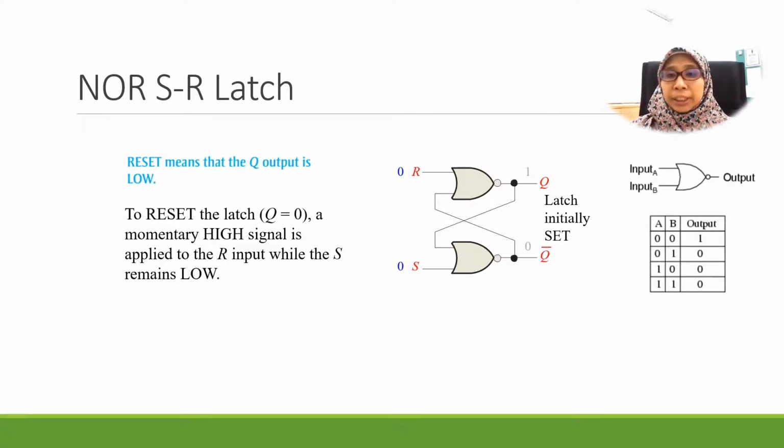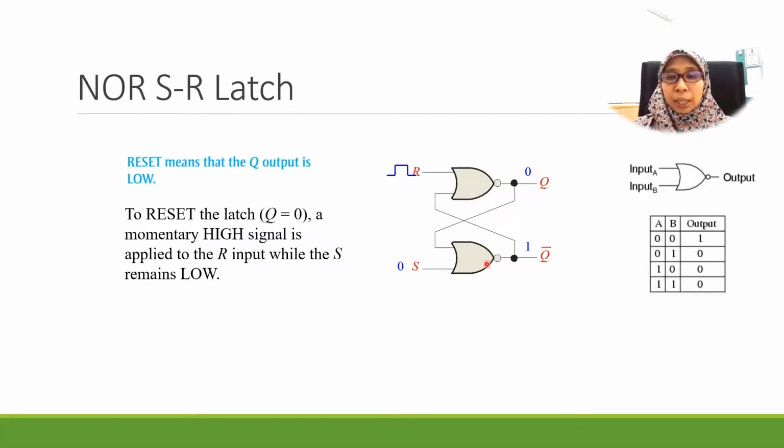Next, we're going to reset our Q. What is reset? Reset means that we want to make our Q here a 0 or low condition. So now how to reset? In order to reset our Q or our latch here, we need to give a high signal to the R input. If you look here, when we give a high, now our Q will be turned to 0 and Q bar will be turned to 1.